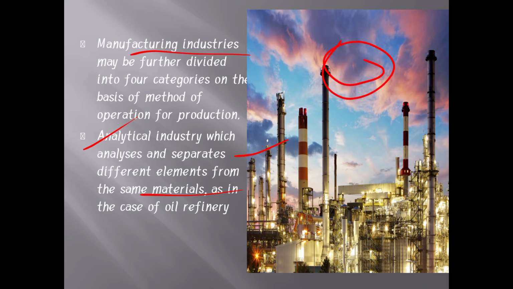See here, they are using one product, and through that they are producing different byproducts. Take the example of oil. When we extract the oil from the earth, through that we are going to produce different oils. That is, we produce kerosene oil, petrol, and diesel. So like this, we produce different products with the help of one single product, and that is called an analytical industry.